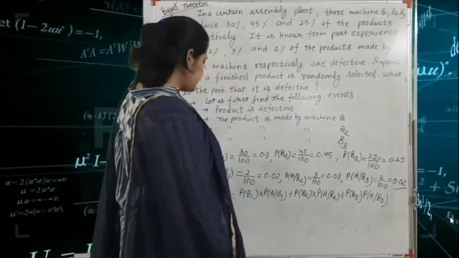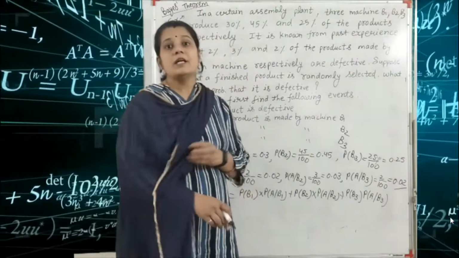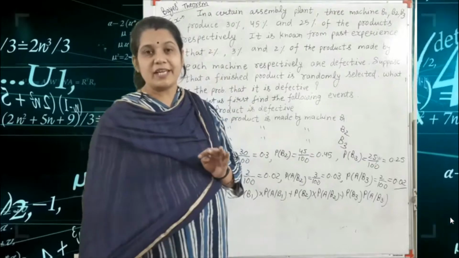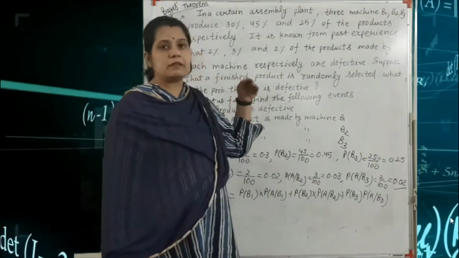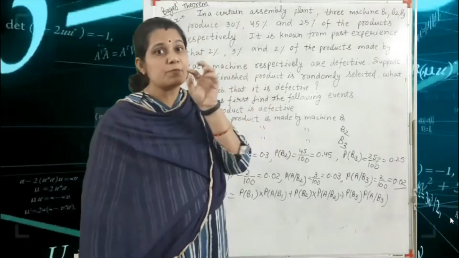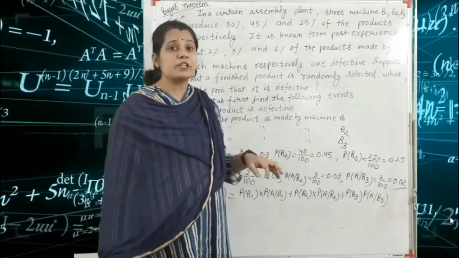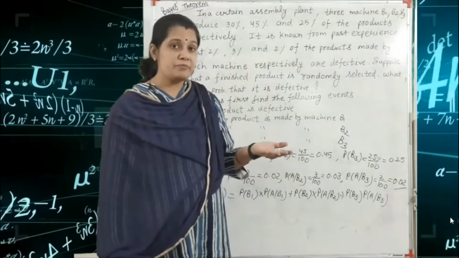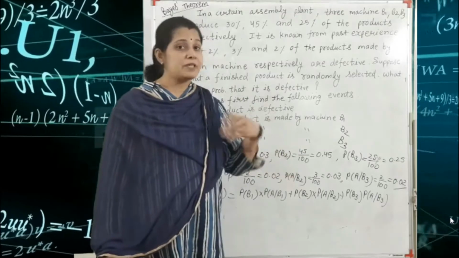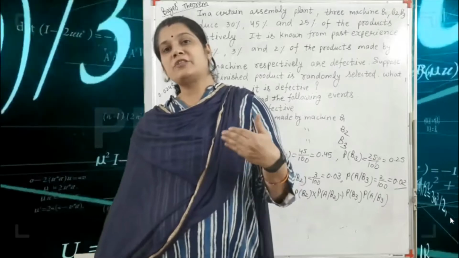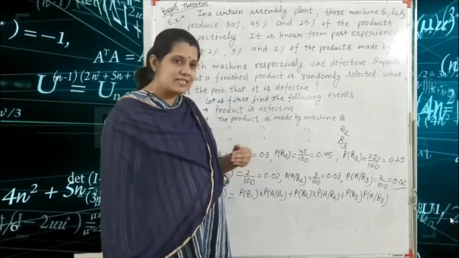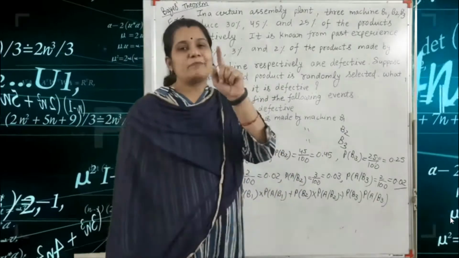This is the formula of the Bayes theorem. In this question, we choose a product, and this product is defective. So this product is produced by machine B1, or by machine B2, or by machine B3. Because of this, we write the plus sign.